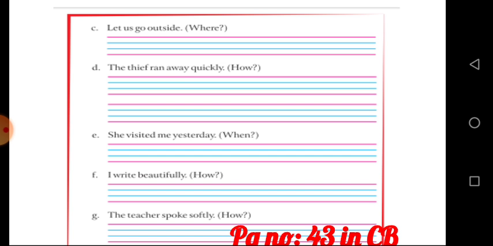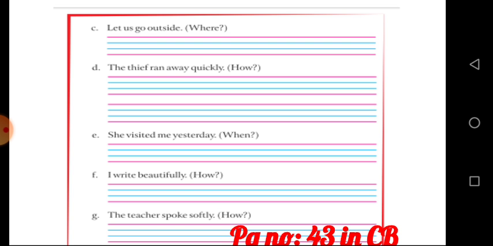Where? That is a particular place, outside. So underline the word outside and rewrite the sentence. See the fourth one. The thief ran away quickly. Underline the word quickly and rewrite the sentence.